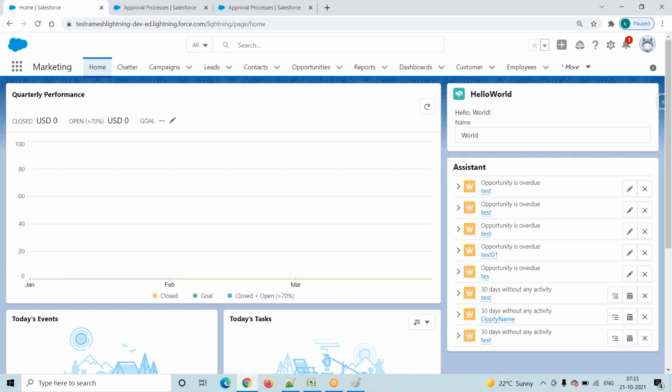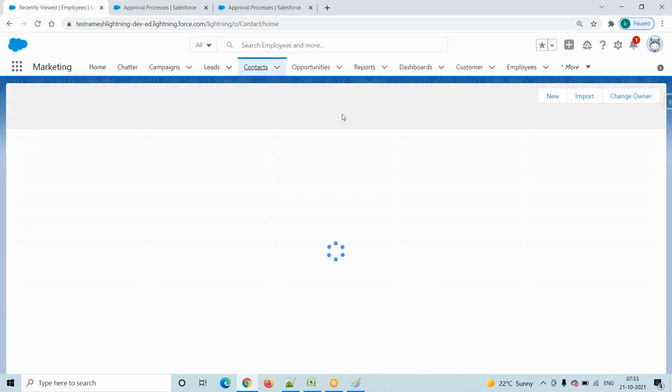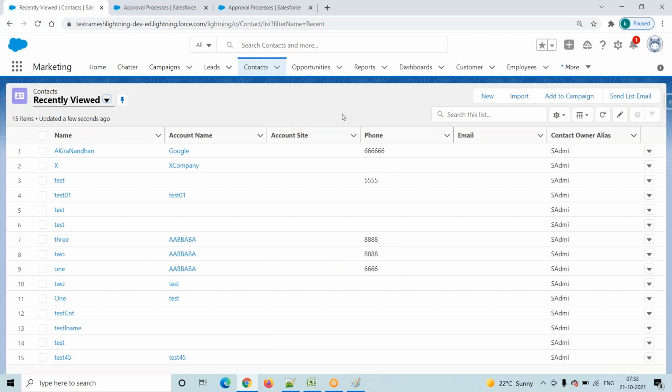We have to go to Setup. In Quick Find, we have to type approval process. Then you have to select the object on which your condition applies. Then two types of approval process are there: the Jumpstart Wizard and the Standard Setup Wizard. Here we are working with the Jumpstart Wizard only. What the Standard Setup Wizard is, we'll discuss later.